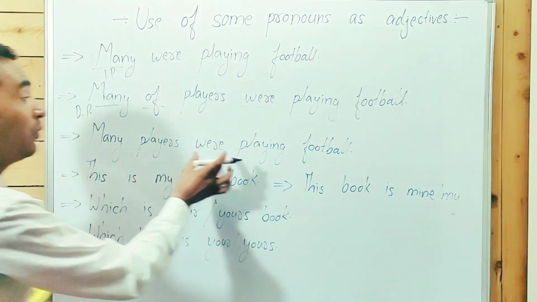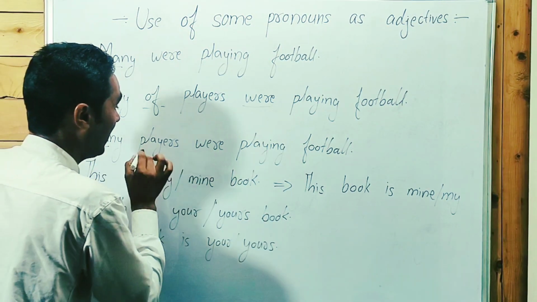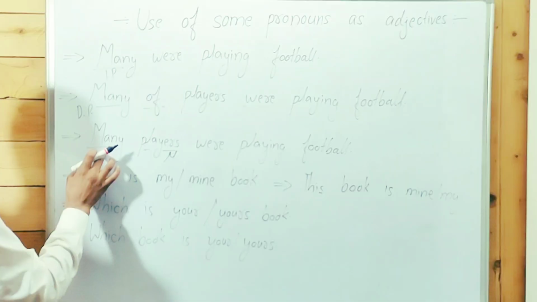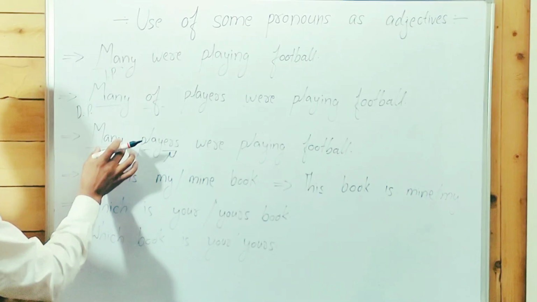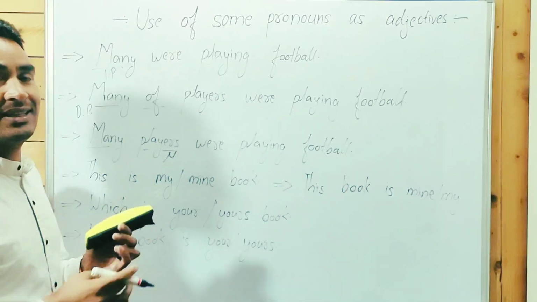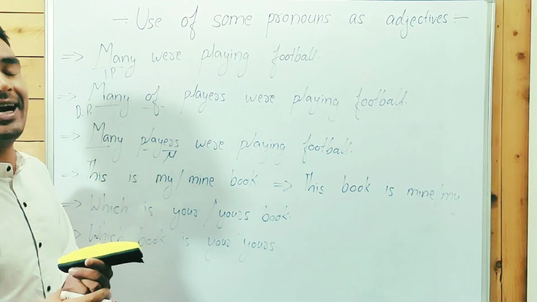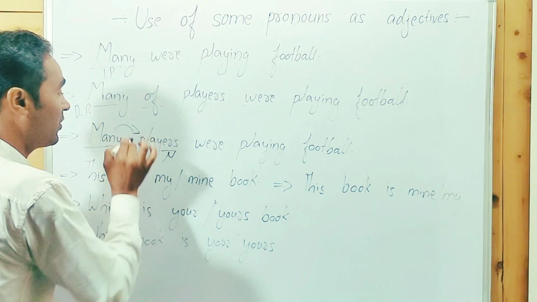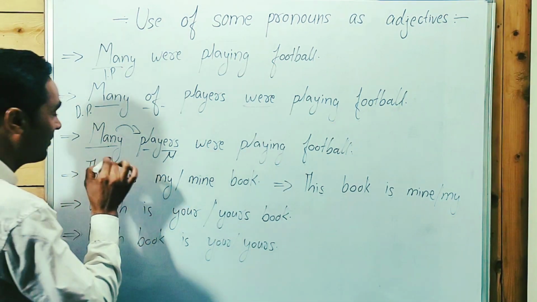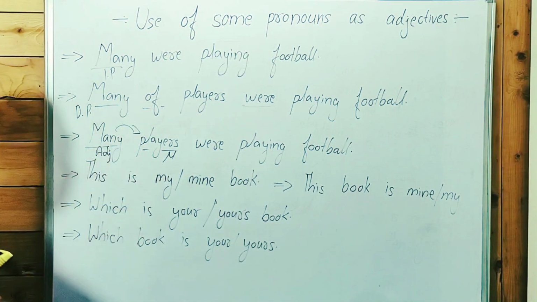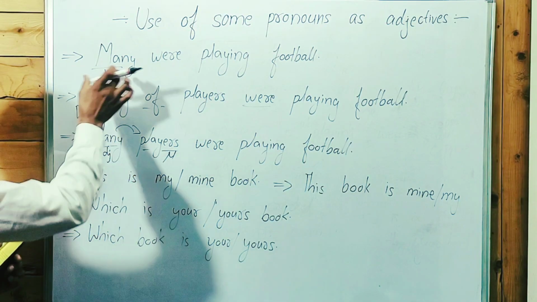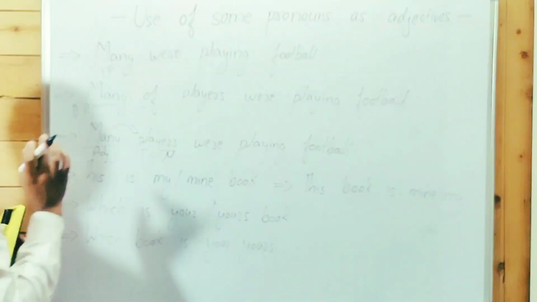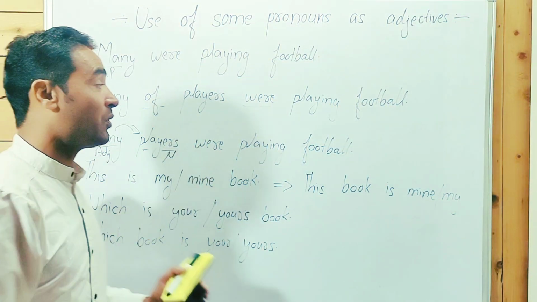Many players were playing football. Here, guys, players is a noun. We know that when a word modifies a noun or pronoun, it is called an adjective. So many is modifying players, so it's an adjective over here. Many has been used as an adjective over here, whereas as pronoun, indefinite pronoun, distributive pronoun. Many players were playing football.